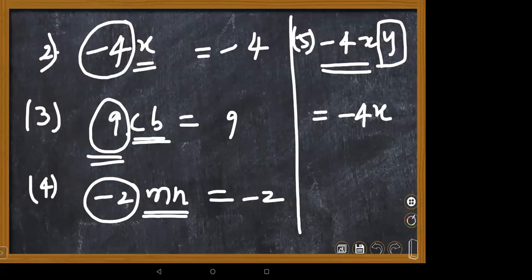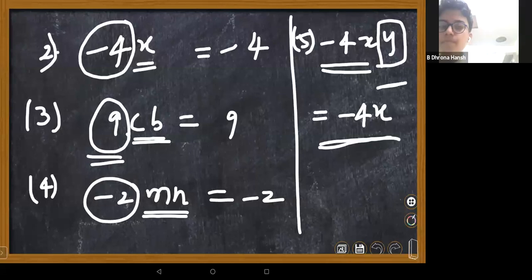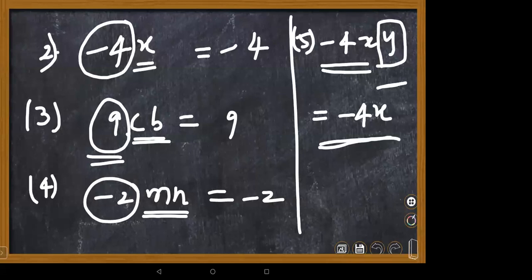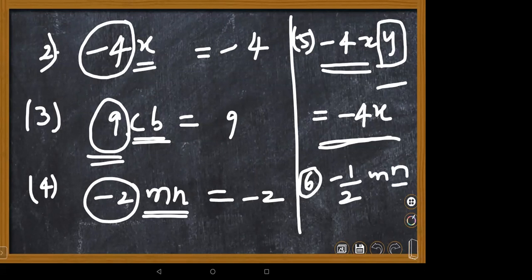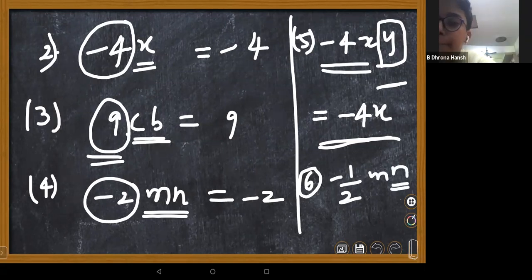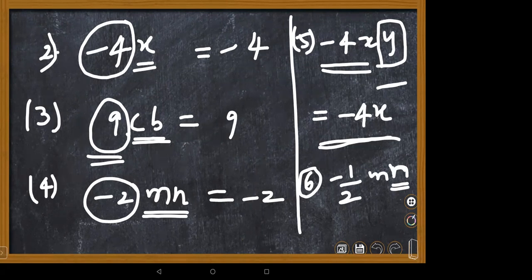Then you have to mention exactly, children. So, the coefficient of y is nothing but minus 4x. Next question, let me check. 1 by 2 minus 1 by 2 mn. What is the coefficient of n, children? Minus 1 by 2 m, ma'am. Very good. Whatever they're asking, you just leave, and the rest of the portion is the coefficient, children.